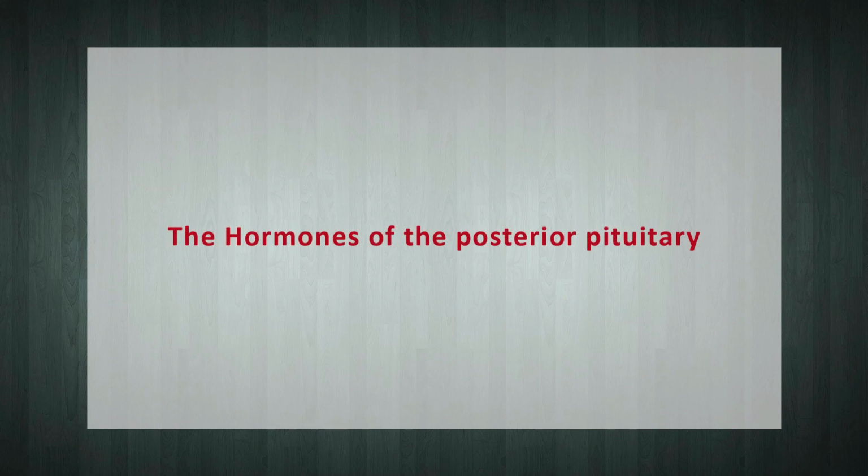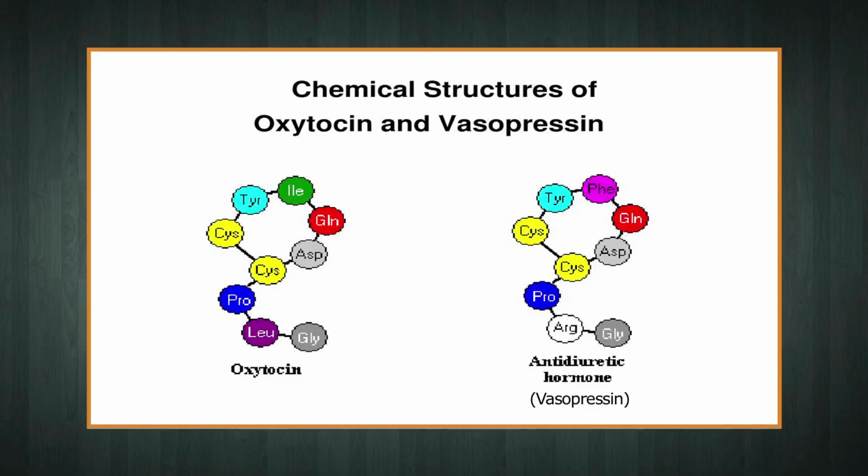Now, the hormones of the posterior pituitary. 2 major hormones are synthesized in the hypothalamus and released by the posterior pituitary into the systemic circulation. As represented in the given figure, these 2 hormones are oxytocin and vasopressin. These hormones perform the following important functions.